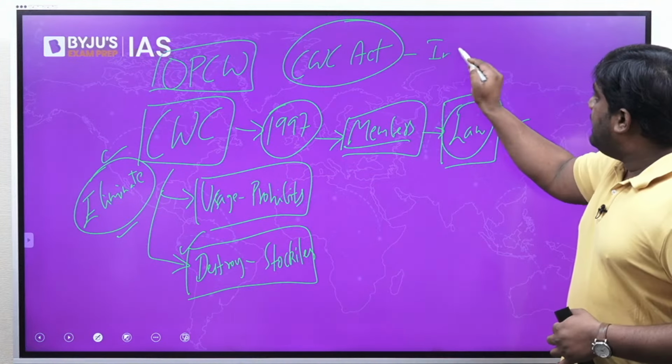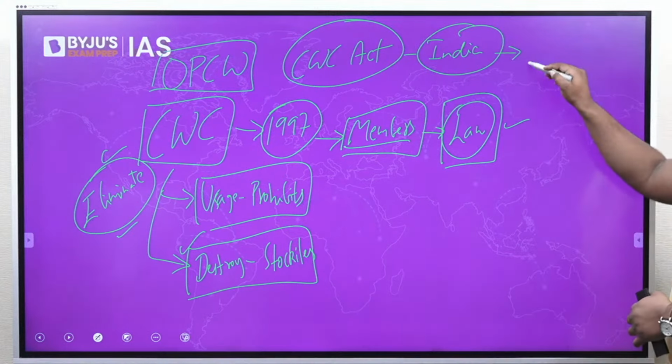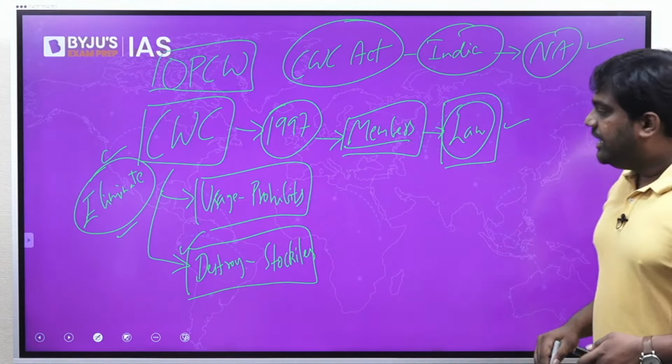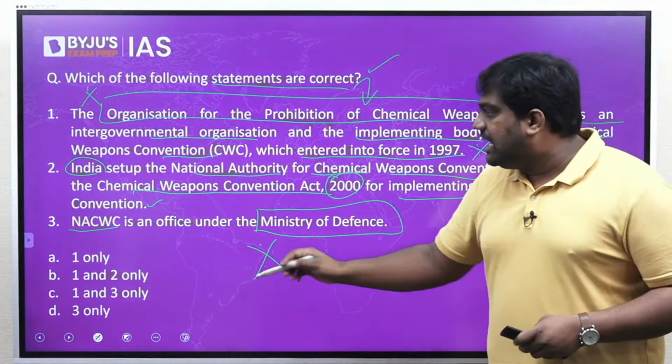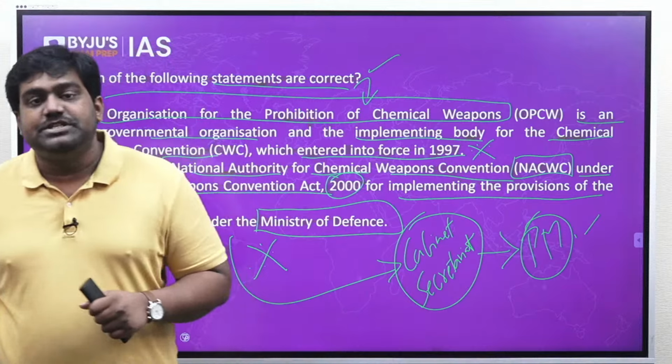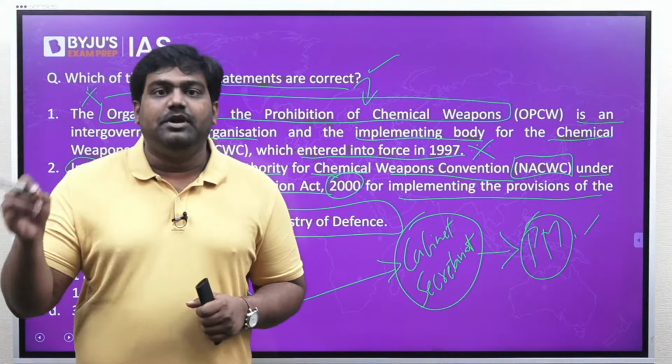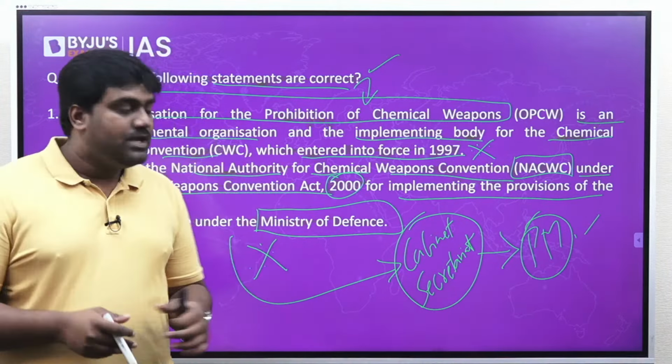Is that clear? And India has also set up a national authority to ensure that India abides by the provisions of the convention. This office is under the Cabinet Secretariat, not under the Ministry of Defense. It is under the Cabinet Secretariat so that the Prime Minister can directly oversee the functioning of this office and India's fulfillment of its commitment towards the Chemical Weapons Convention. So the third statement is incorrect. It's not under the Defense Ministry, it is under the Cabinet Secretariat.